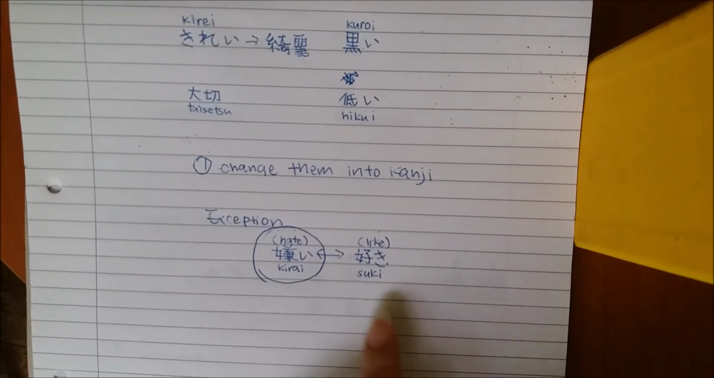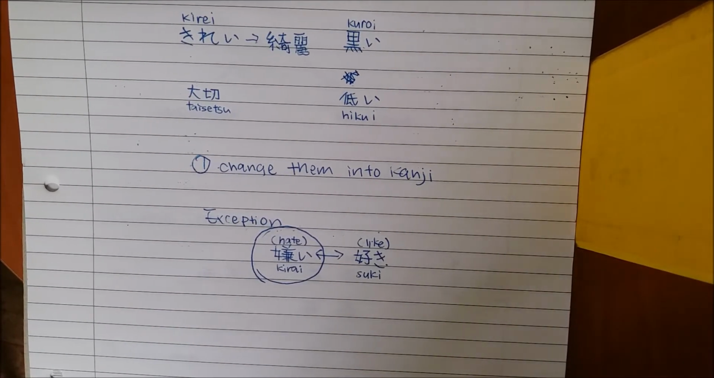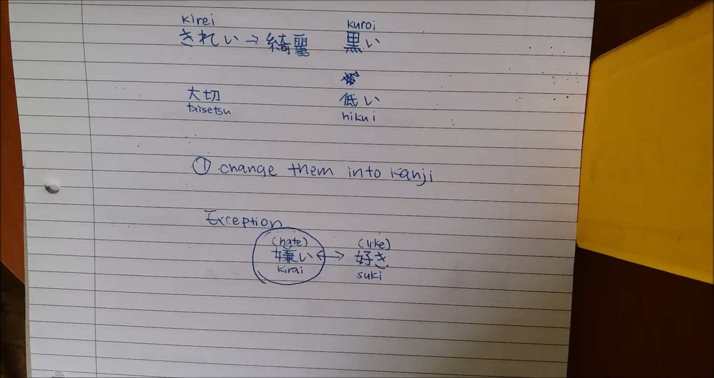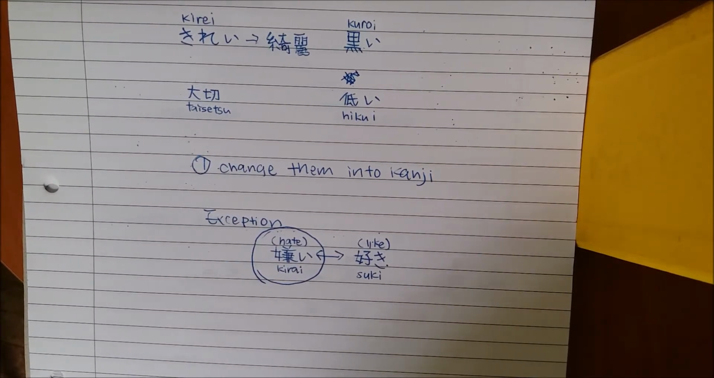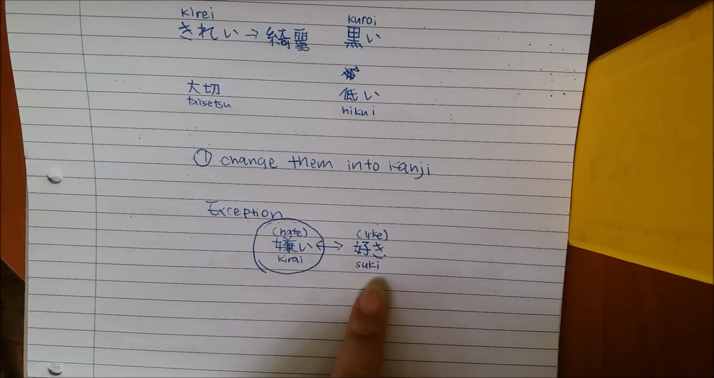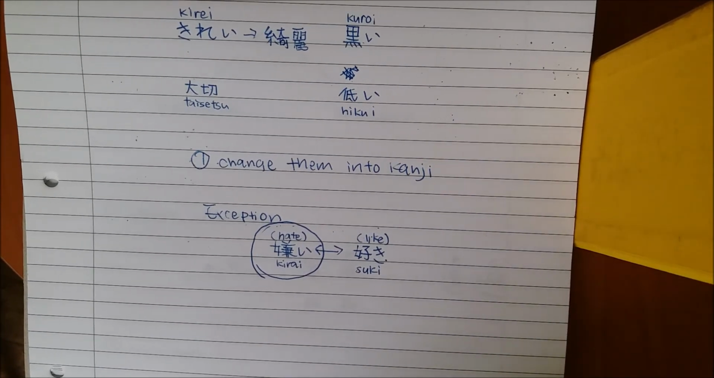Take a look at suki. Suki, there's no I, so it's a Na-adjective. The opposite of suki is kirai. Kirai is hate. So, although kirai ends with an I, because it's the opposite of suki, it's a Na-adjective. So this is the only exception. You just have to memorize it.